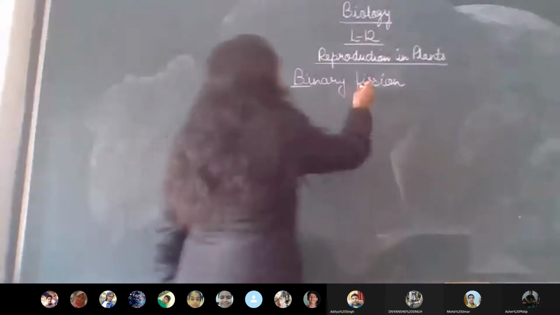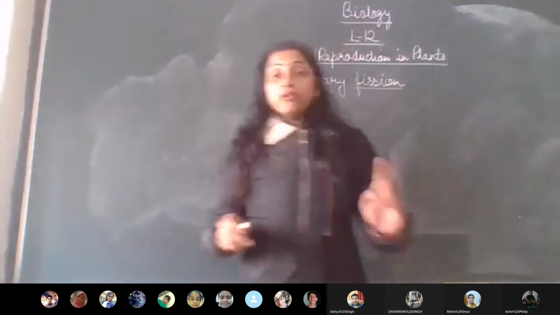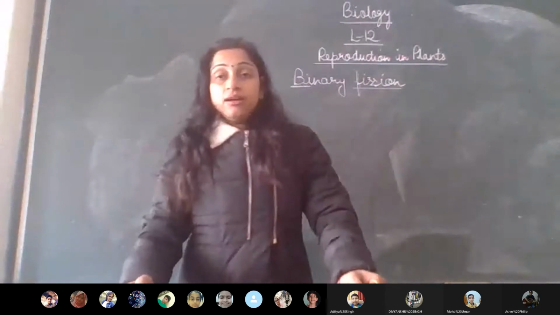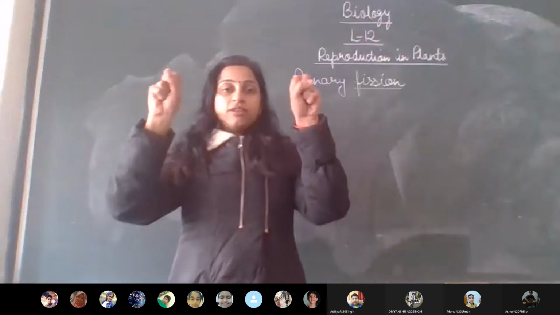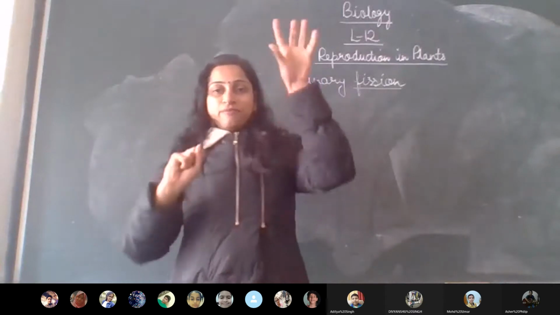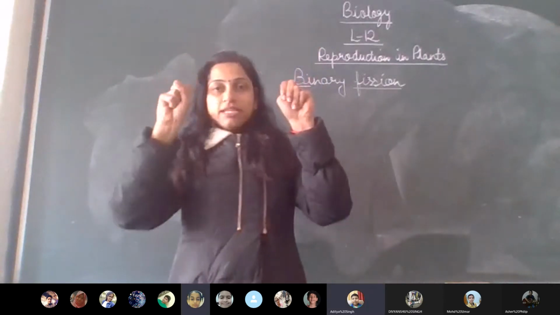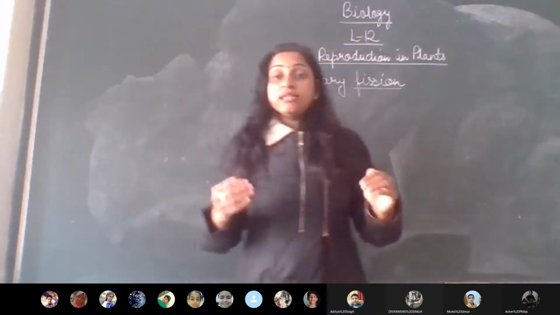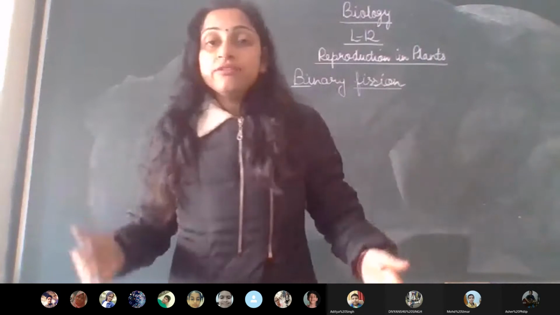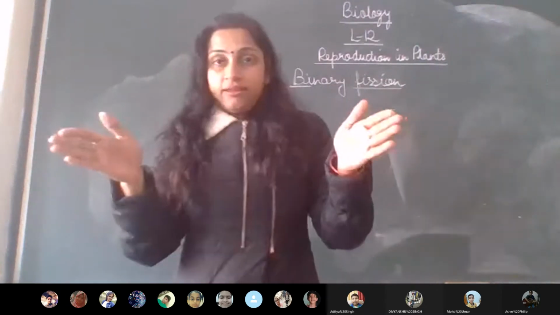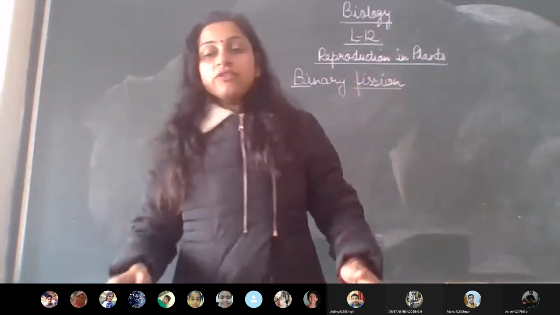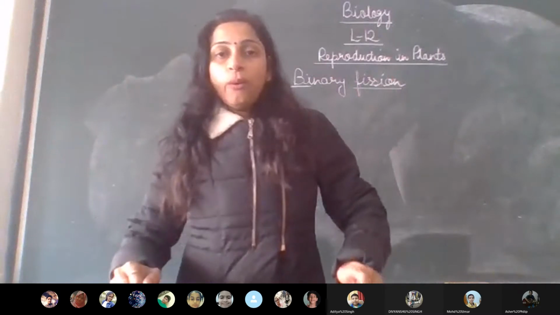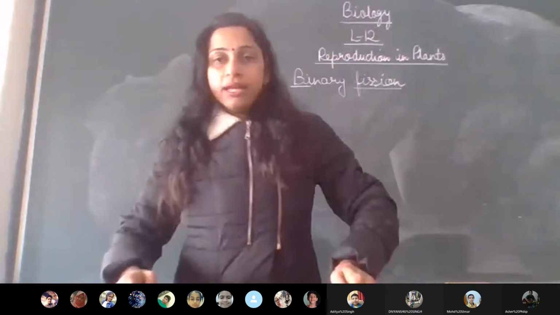Now, the other word says fission. If you remember in the last class, we discussed male gamete, female gamete. You remember I showed you actions like this? Male gamete, female gamete, and they fuse. Fusion takes place. Now I say fission. It's the opposite. Fission means breaking. Fine. So please make a note of this also. Where fission is written, in brackets write down breaking.